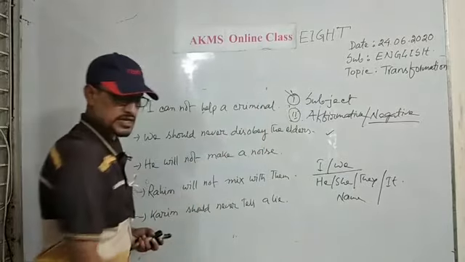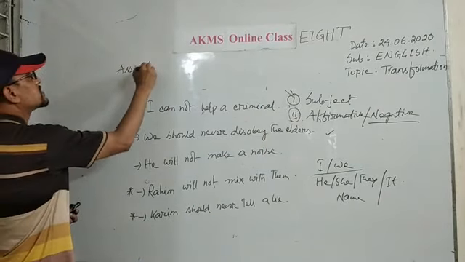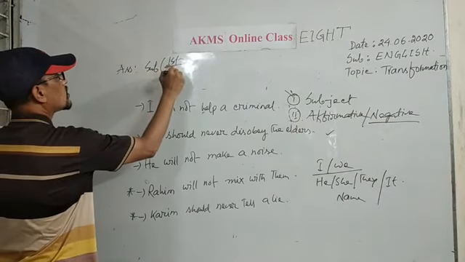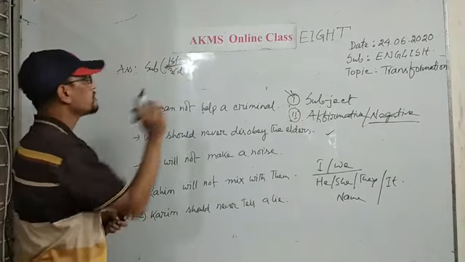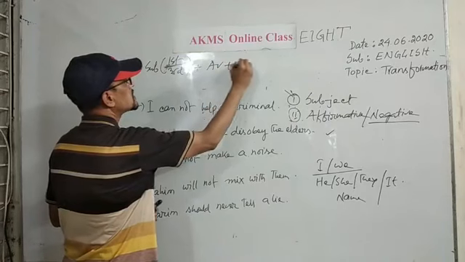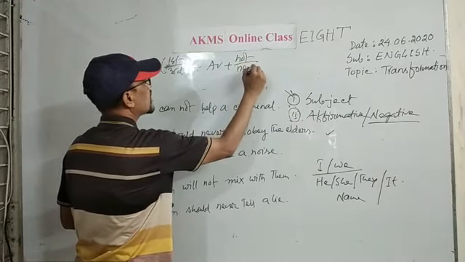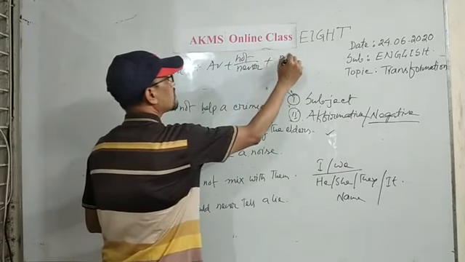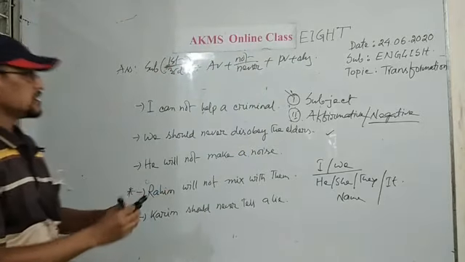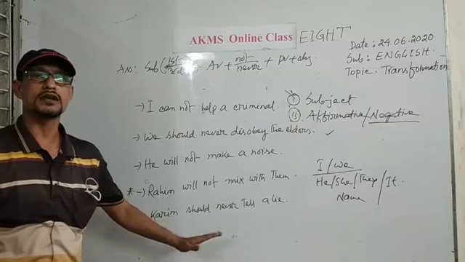The structure is, whenever it is in assertive form, subject, and the subjects are first or third person, then auxiliary verb with not or never, plus principal verb and object. Dear students, here you can notice that all the sentences are in negative form.